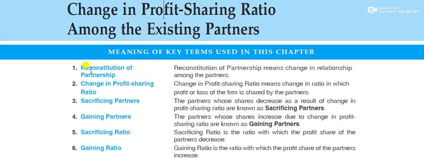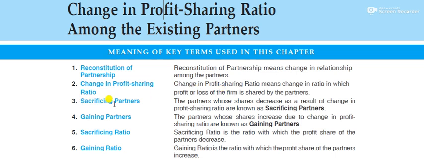They are going to do reconstitution, reconstruction of the partnership. So there is a change in profit sharing ratio. It means that the ratio in which they were earlier dividing their profits will now be different. It will not remain the same.